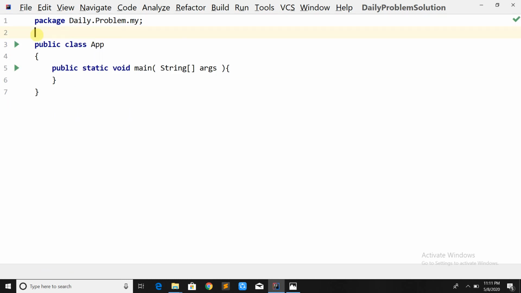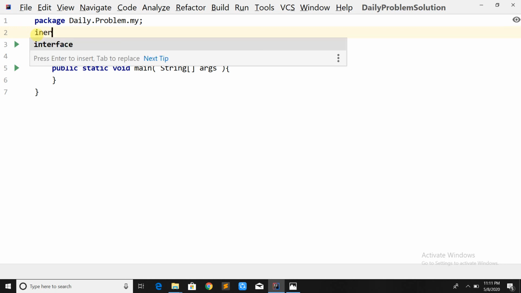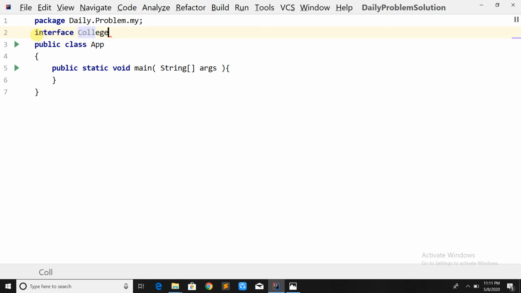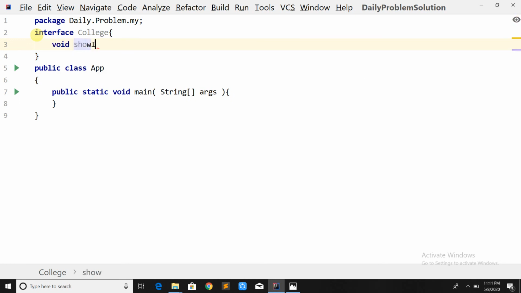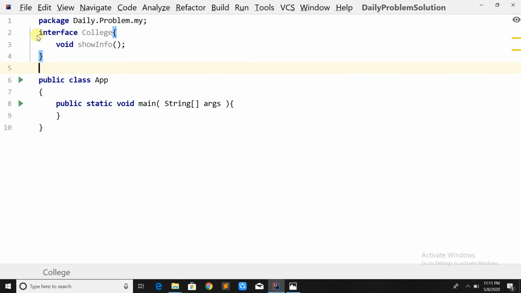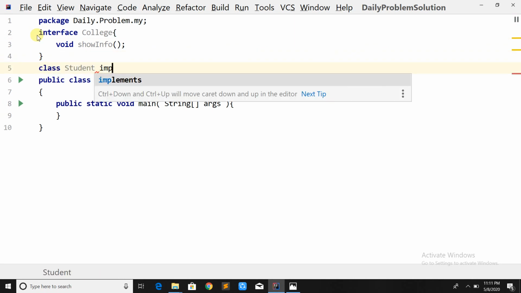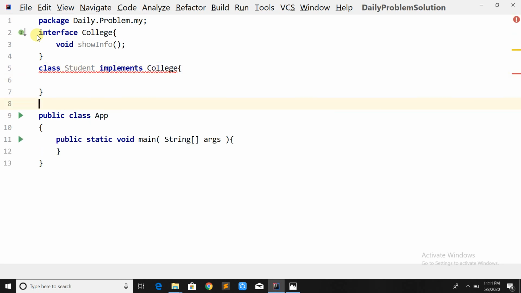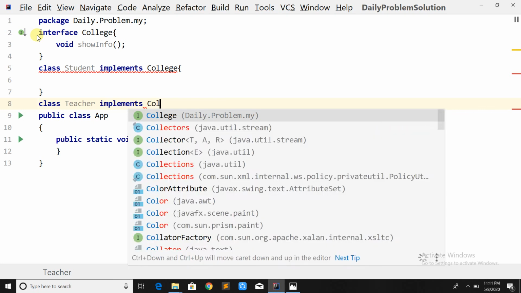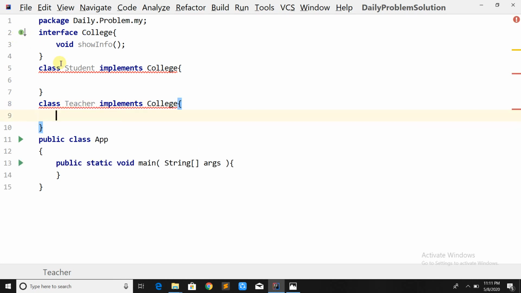Okay, now we are going to the example. Consider there is an interface with the name College. The interface will have one method, void showInfo, and there is one class Student which is going to implement this College interface. Then there is also one more class Teacher which will implement this College interface. So both classes must implement this showInfo method, right?